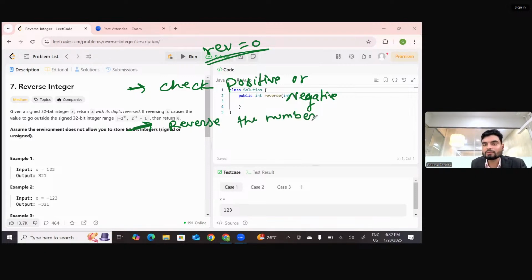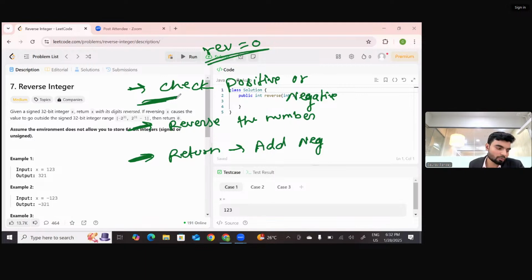And once the number has been reversed, at the time of returning, add a negative sign if applicable, right? Because if the previous number was negative, you have already checked here. From there only you can apply whether the output should be positive or negative, right? Add negative sign. Yes or no? Add negative sign, right? So that's what you can do.